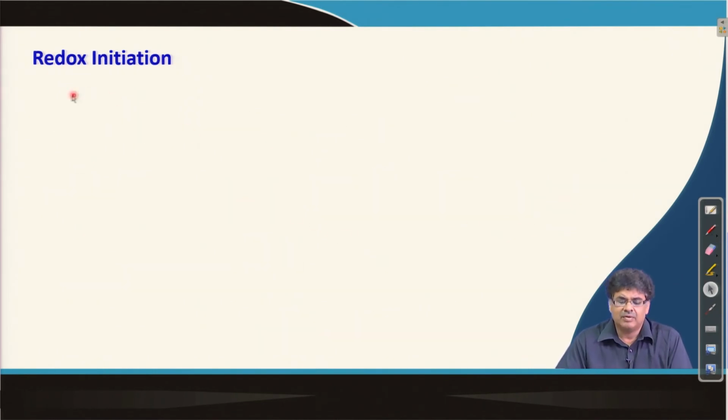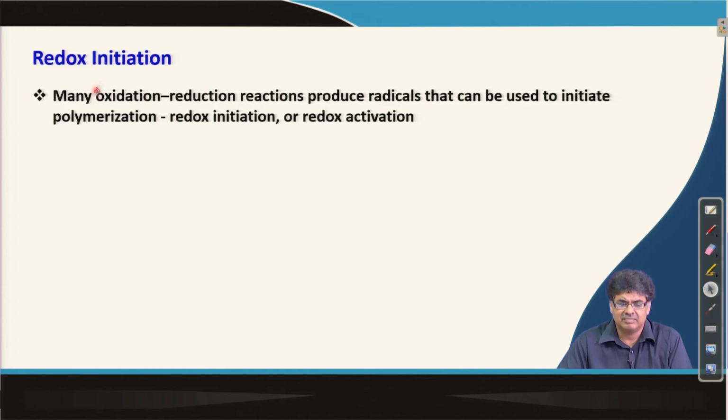Now, after going through the initiation by thermal mechanism, there are other mechanisms for initiation. For example, redox initiation, and I will go a little fast in this, because I said in the beginning that the thermal initiation method is the most used method in both industry and academia.